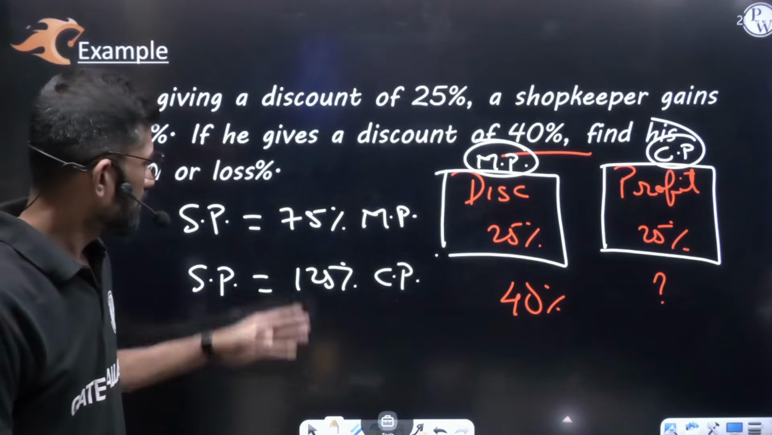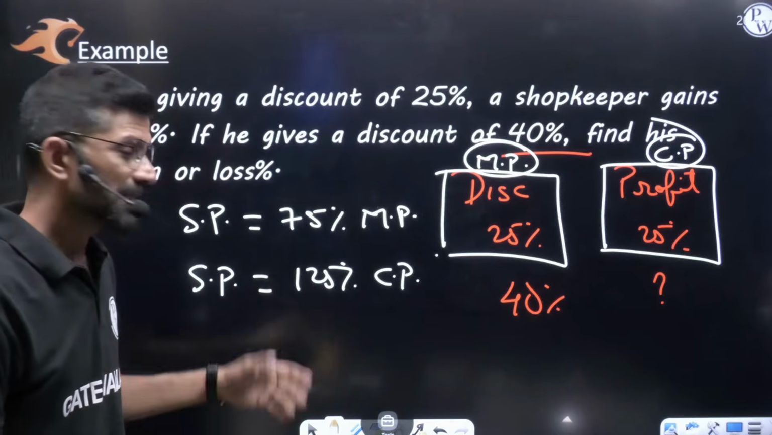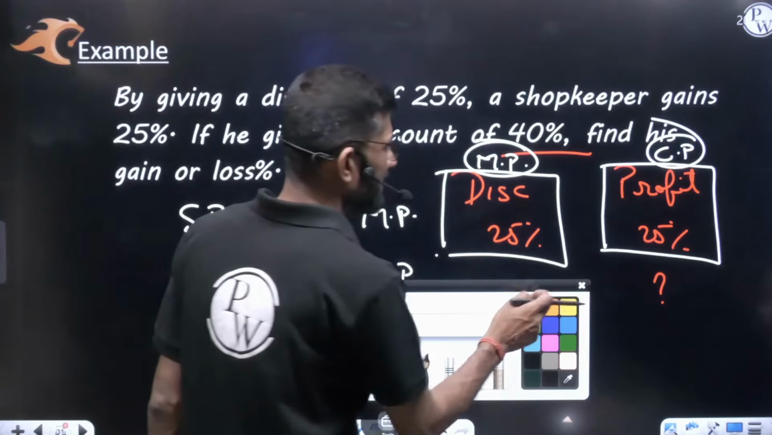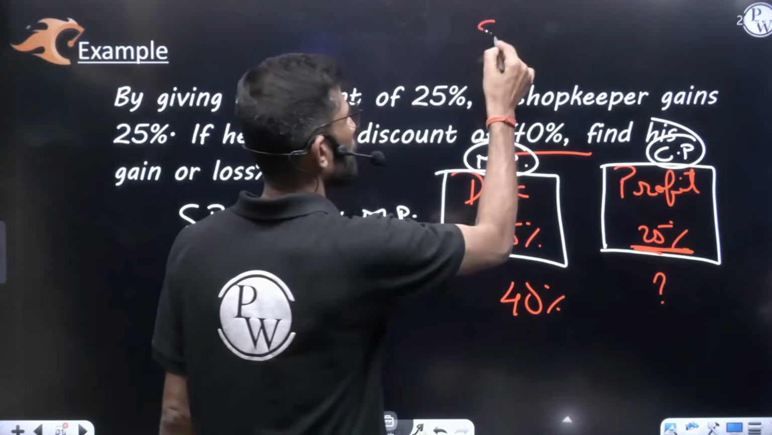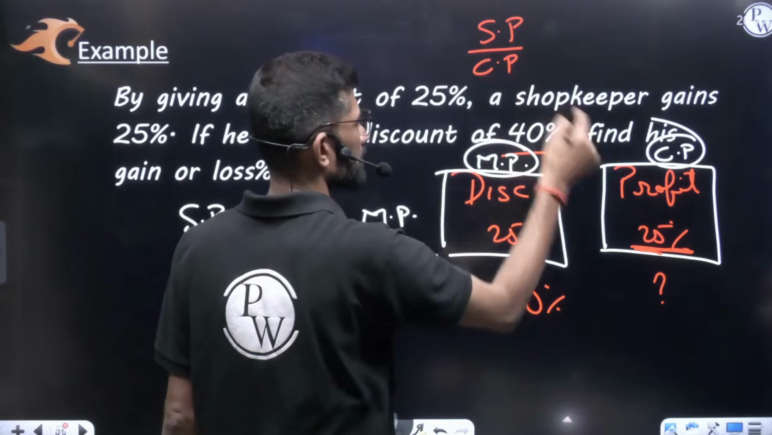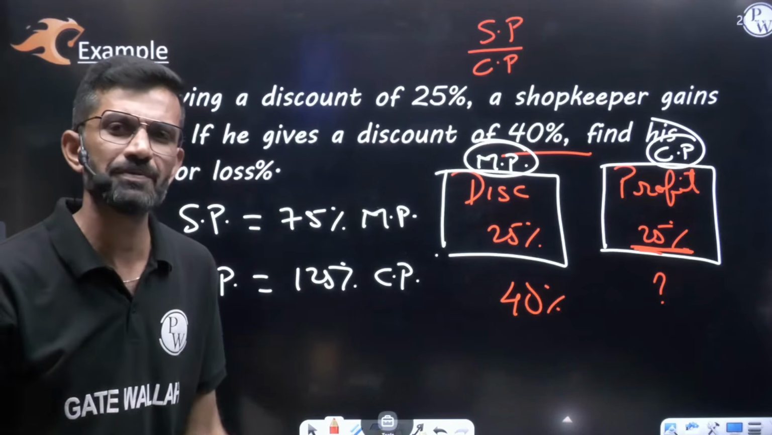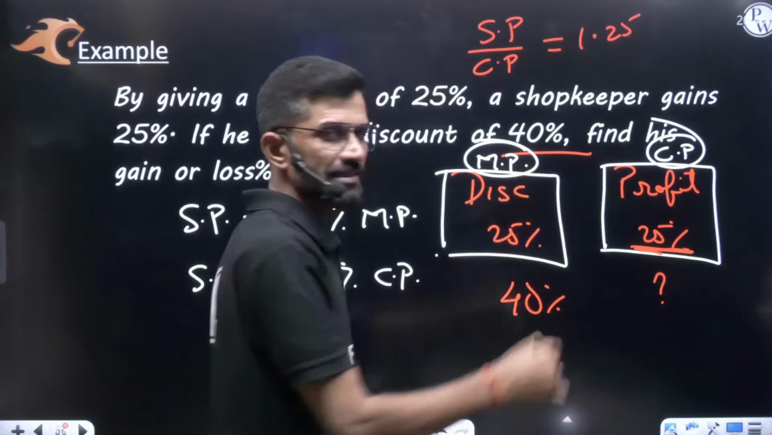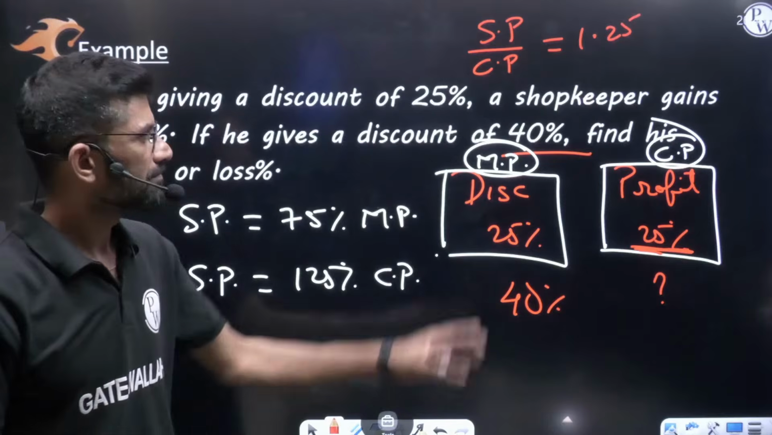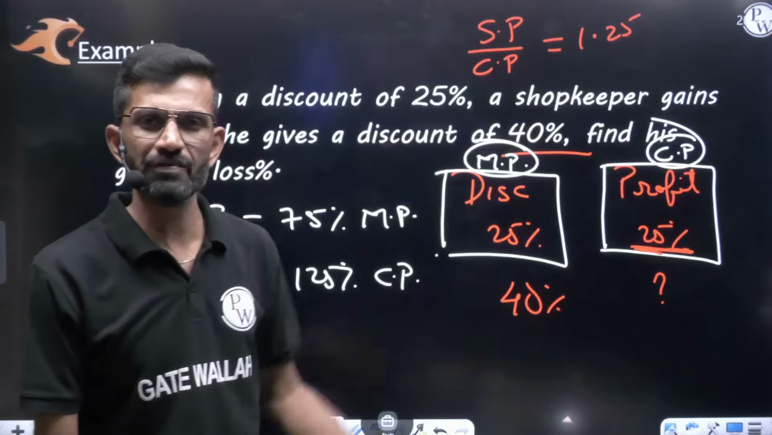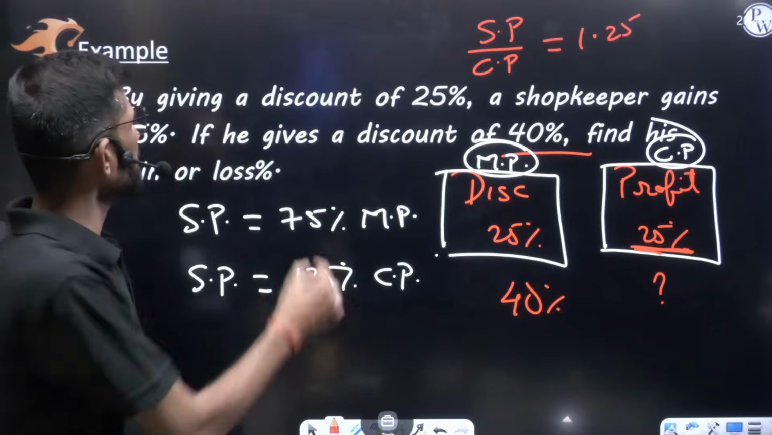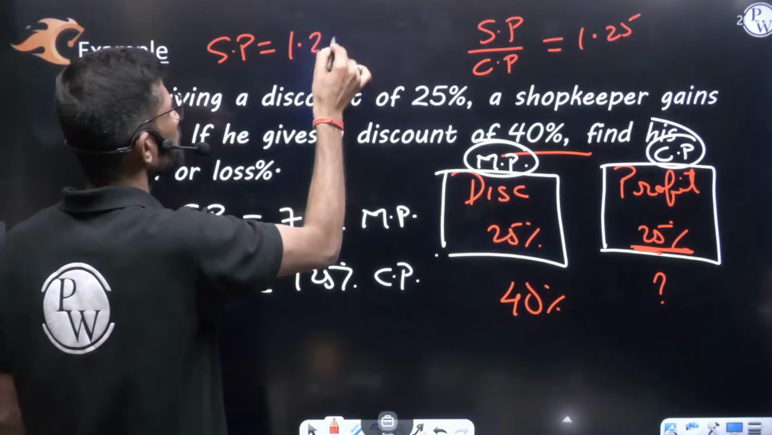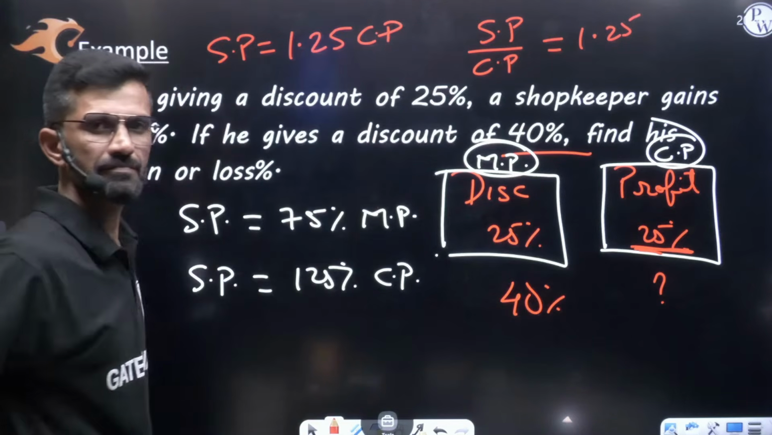No, sir. First step I understood. Second step it is not clear to me. Don't worry. If second step is not clear, can I say that 25% profit, what will be SP by CP? 25% profit means SP by CP will be how much? It will be definitely 1.25. Then only you can say it is 25% profit. More than 1, how much more than 1? 0.25 more means 25% profit. Can I write this step as SP is equal to, sending this cost price that side, multiplication 1.25 CP? Can I say like that?